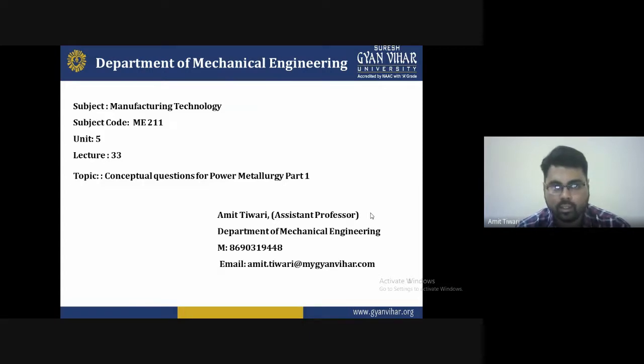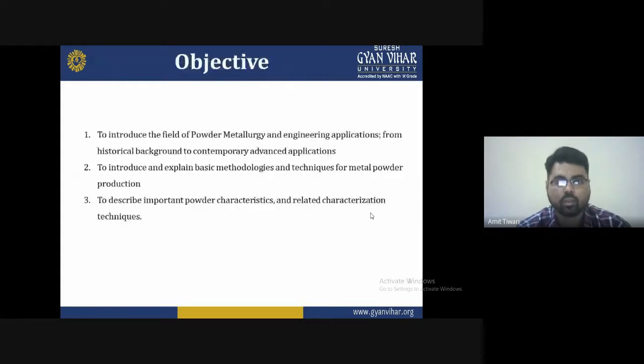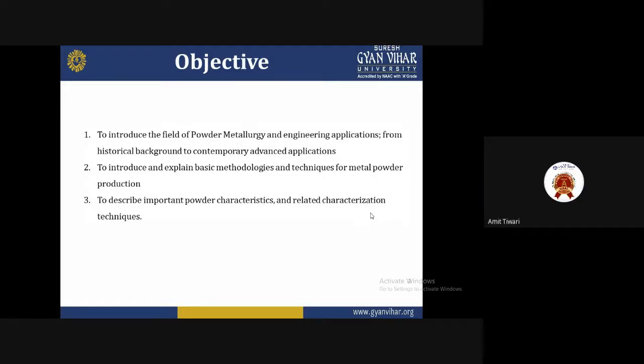Today is the 33rd lecture of the lecture series, and the topic of the lecture is Conceptual Questions for Powder Metrology, Part 1. So let's start. The objective of today's lecture is to introduce the field of powder metrology and engineering applications, from historical background to contemporary advanced applications.